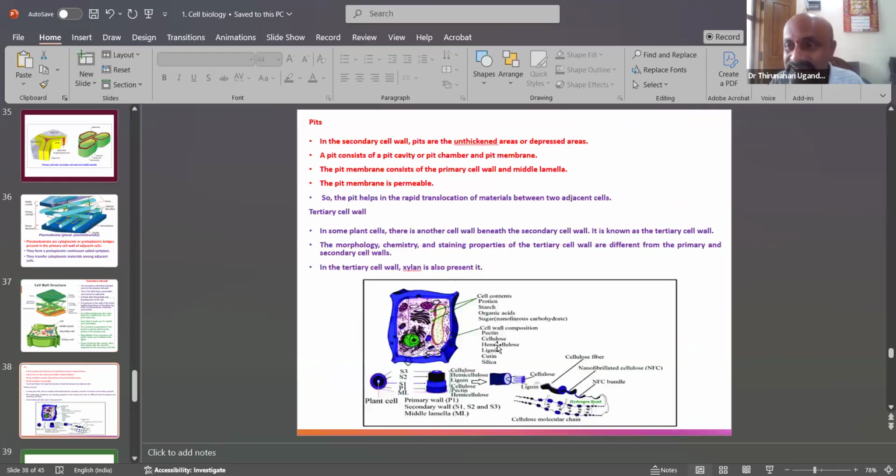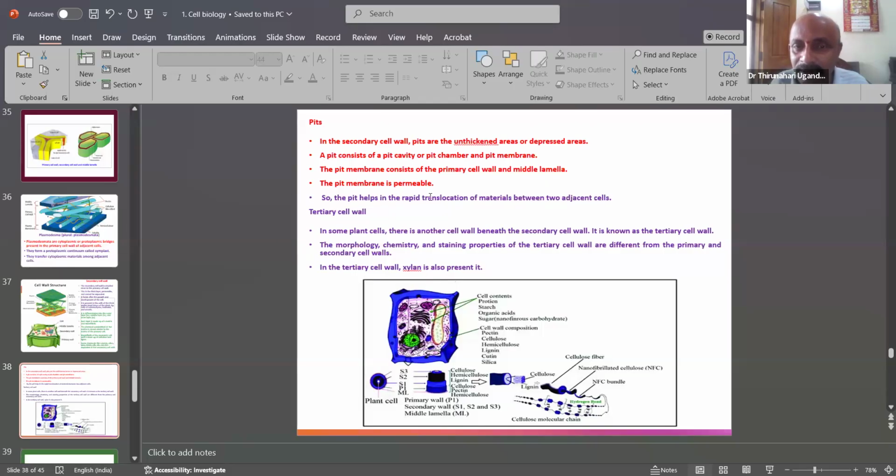Then what are pits? In the secondary cell wall, pits are unthickened or depressed areas. Depressed means not pressed from one cell to other cells. A pit consists of a pit cavity, pit chamber, and a pit membrane. The pit membrane consists of the primary cell wall and the middle lamella.